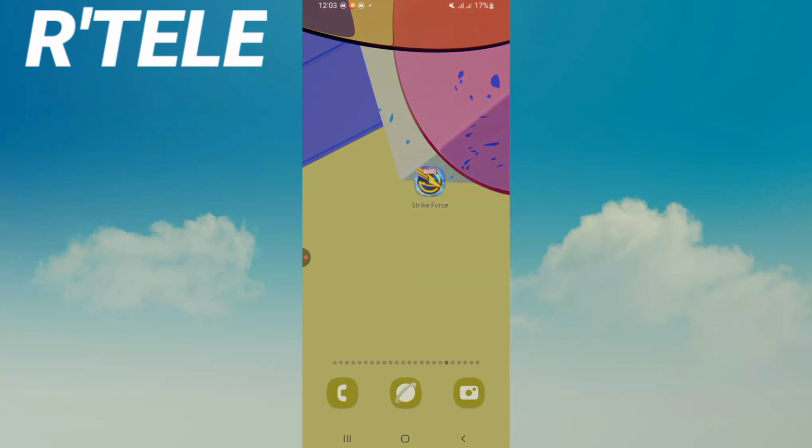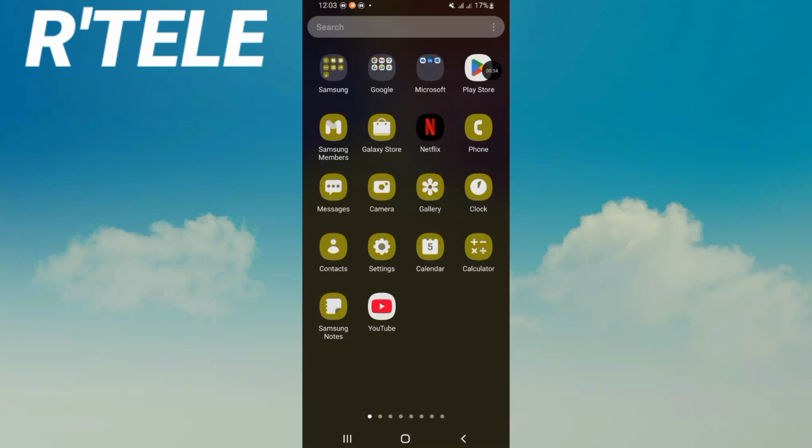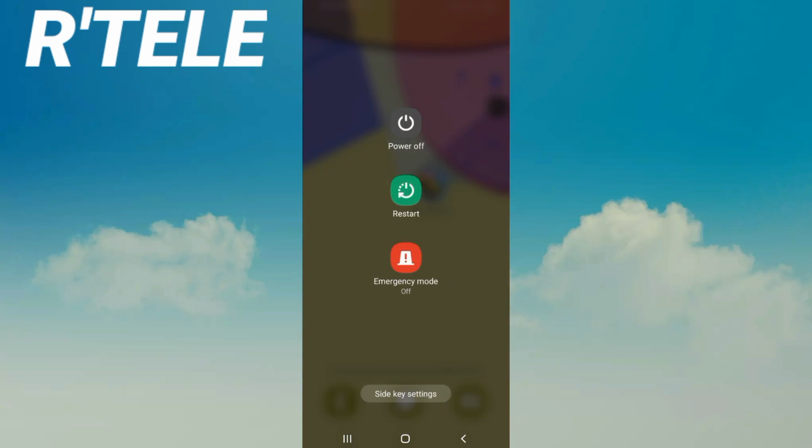So come to Play Store or App Store and update Strikeforce. Restart now your device and that's it.